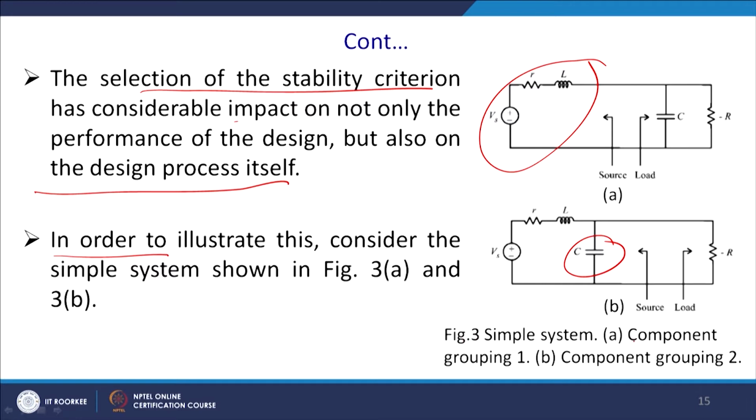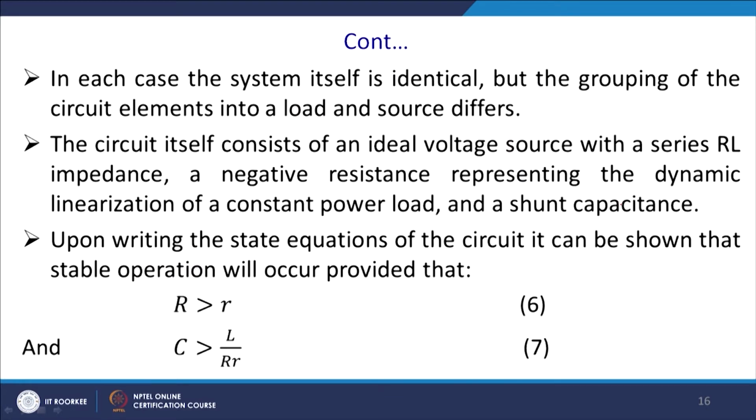First is the component grouping, that is, the source, and the capacitor is part of the load, and here the capacitor is part of the source. Now, for the A, in each case the system is identical, but the grouping of the circuit elements into the load and the source differs. Essentially, the capacitor is shifted in between the two entities.